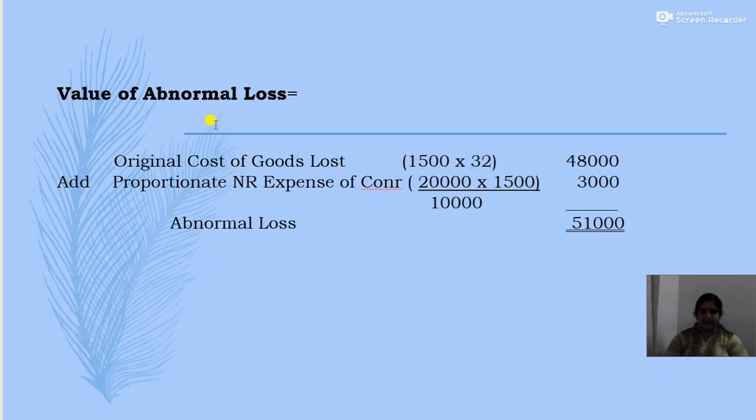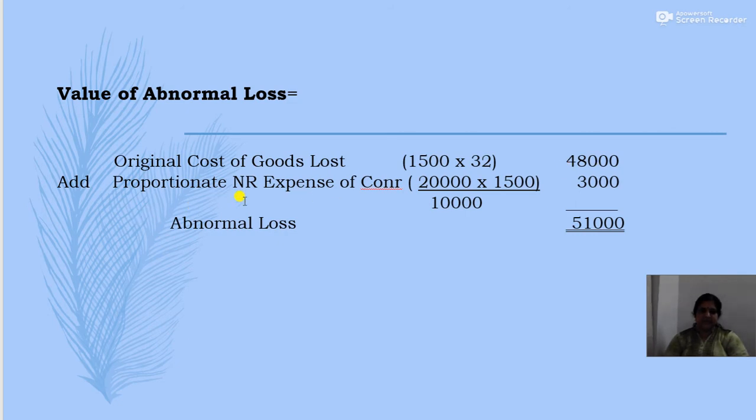That is the value of abnormal loss. Original cost of goods lost: the original cost of goods lost is 1,500 kg at the rate of rupees 32. That is, 10,000 kg was sent at the rate of rupees 32 per kg, and the abnormal loss is 1,500 kg. So the original cost of goods lost is 1,500 into 32, that is 48,000.